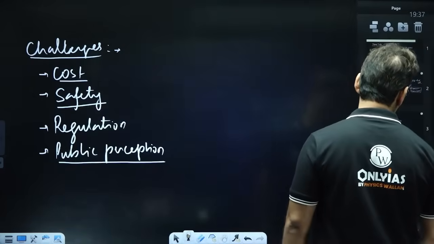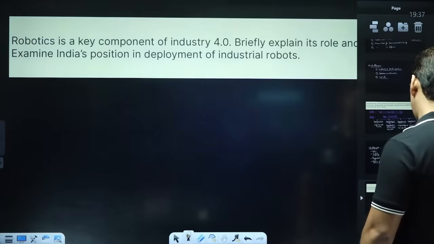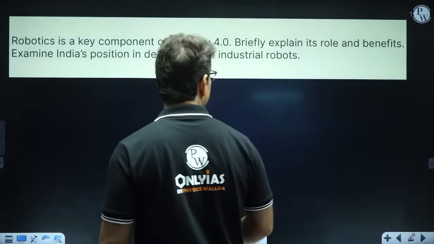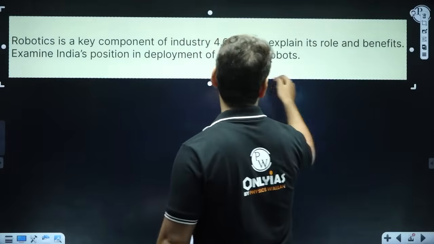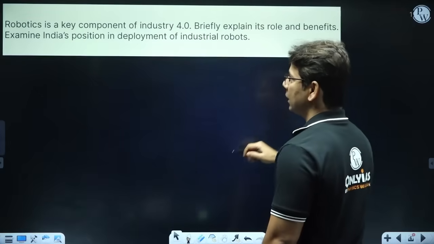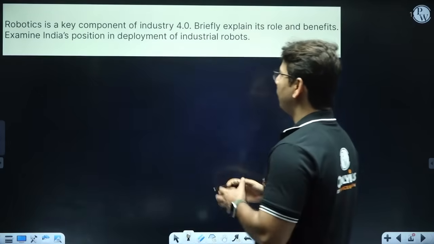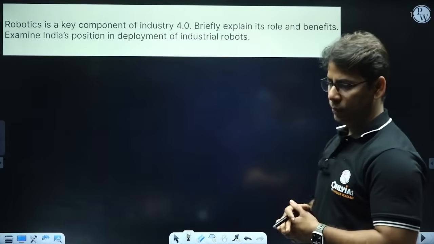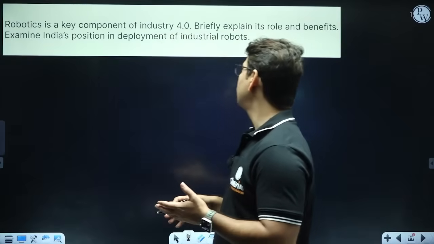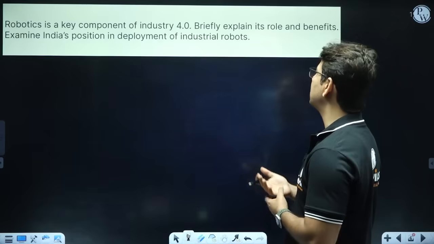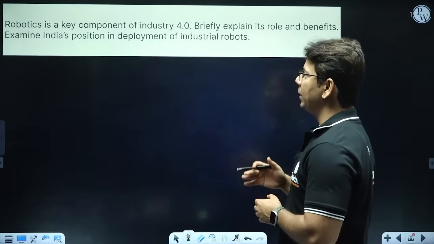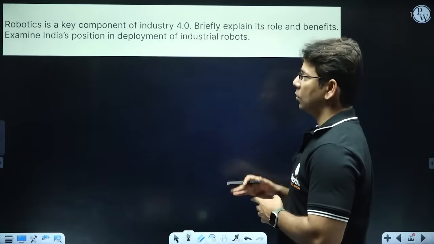Next question that we can go ahead with is coming from robotics, and this is also something that I thought we should talk about. The question is: robotics is a key component of Industry 4.0, the Industrial Revolution 4.0, or Fourth Industrial Revolution. Briefly explain its role and benefits. Examine India's position in deployment of industrial robots.